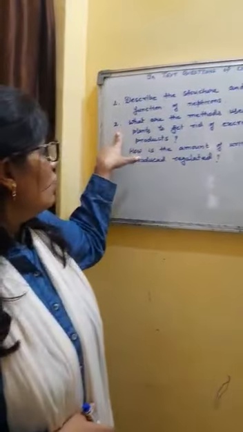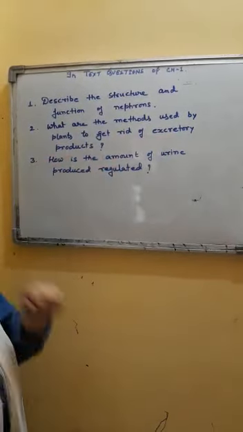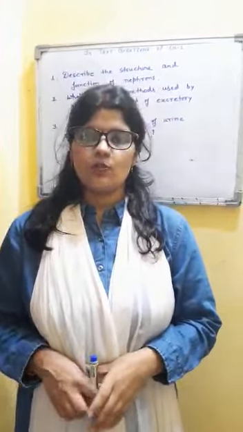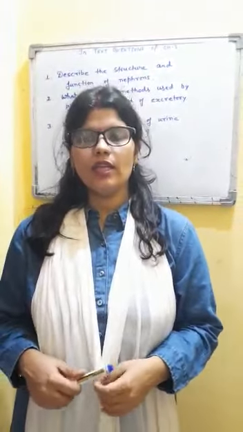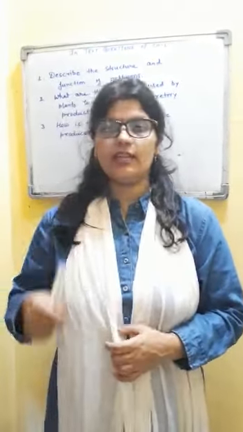Next question. What are the methods used by plants to get rid of excretory products? Here in points, you will explain what happens with the excretory products present in plants. So plants, as we know, don't have any specific excretory system or excretory organ.